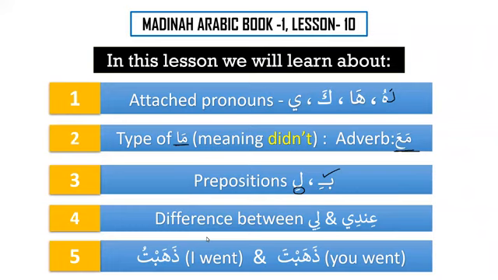However, as of now, our focus is only on the nominal sentence, and the focus is only on how to use the nouns properly. And inshallah, once we proceed further into the course, we will definitely discuss in detail about the verbs. However, whatever we are learning about the verbs, please try to memorize it and try to practice it. For example, we have learned jalasa, that means he sat, and similarly we have learned kharaja, that means he left, and we have learned dhahaba, that means he went, in fact. And today we are learning dhahabta, you went, and dhahabtu, I went.